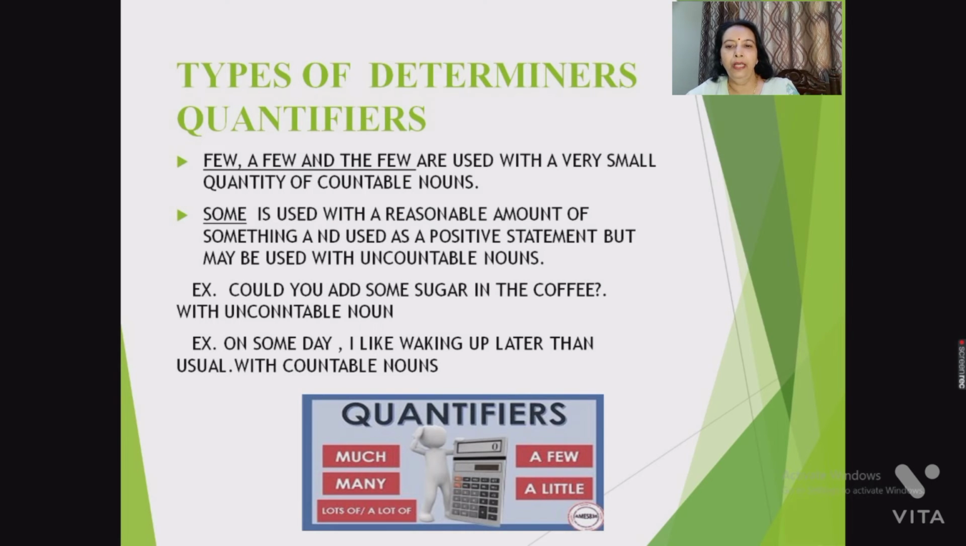Some is used with a reasonable amount of something and used as a positive statement, but may be used with uncountable nouns. For example, could you add some sugar in the coffee? It is with uncountable noun. Sugar is uncountable noun, so we use some. Then second example, on some day I like waking up later than usual. So here it is countable noun. Days are countable nouns.